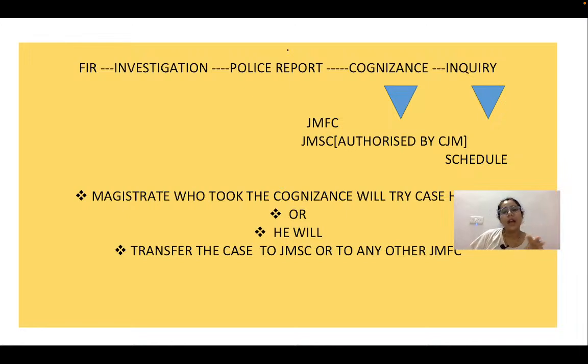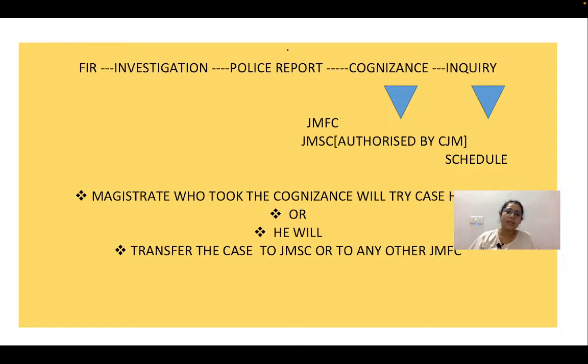Now, this charge sheet has to be submitted before the court of magistrate. Now, what does the court of magistrate do? It will take the cognizance. Okay. Now, on this police report, the judicial magistrate is duty bound to take the cognizance of the offense. When you read about this cognizance, you have to understand what you actually mean by this cognizance.